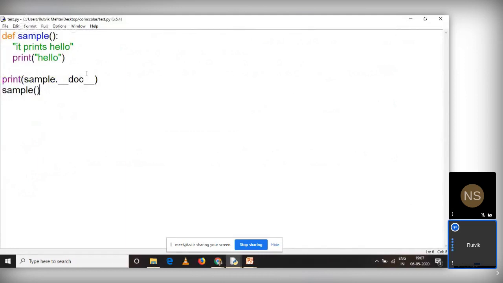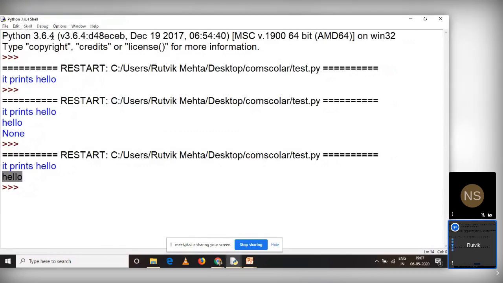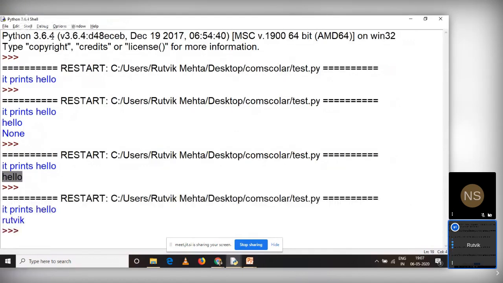Now say for example I want to have some argument over here. Let us say rather than printing hello, I have to pass a name, and it will be printed over here. So let me pass my name as an argument. Very simple example. Now, will this change the docstring? No, our docstring is going to remain the same. It says it prints hello because we have not changed it in the definition, but the actual function is printing my name.